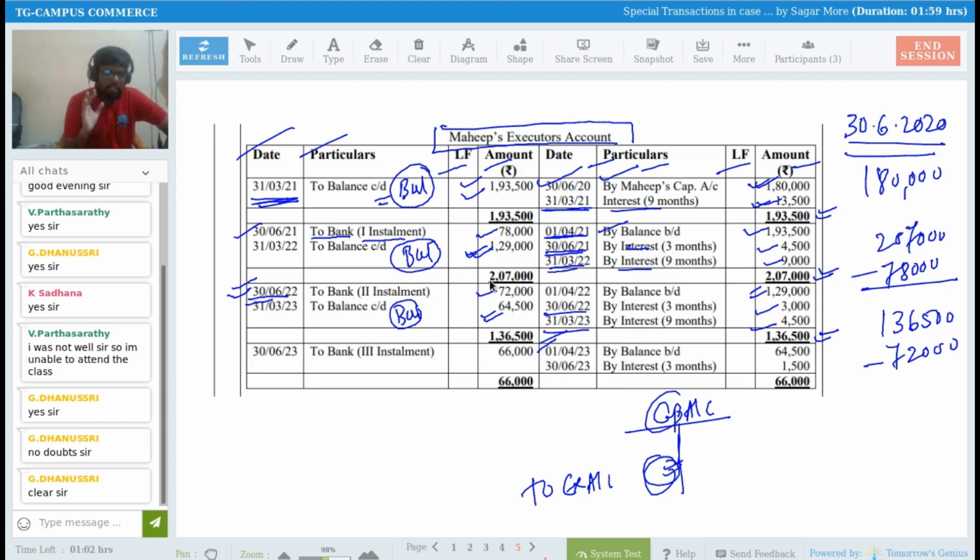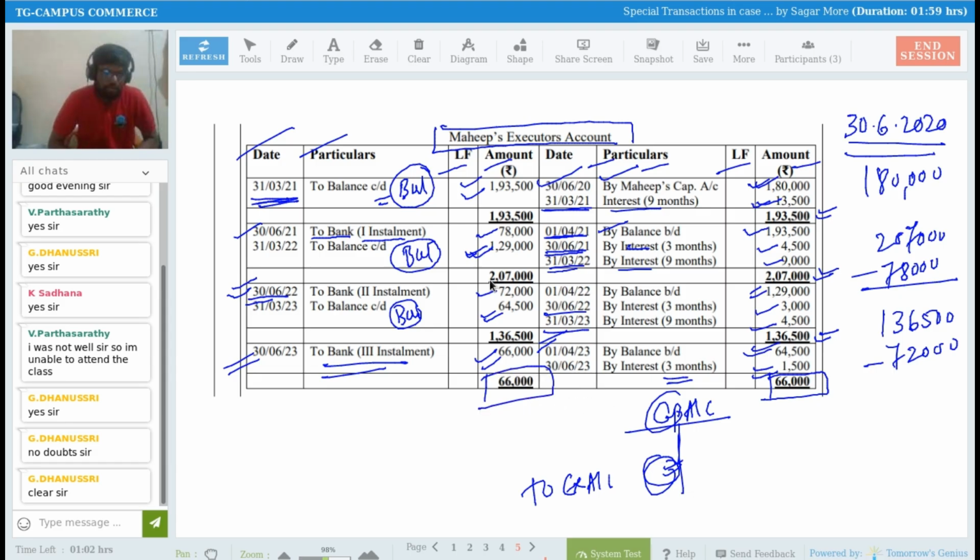In the last year, we calculate interest only for April to June, that is 3 months, which is 1,500. The total amount comes to 66,000, and the final 66,000 we have paid on 30th of June 2023. So there is no balance left and my account tallies at 66,000.